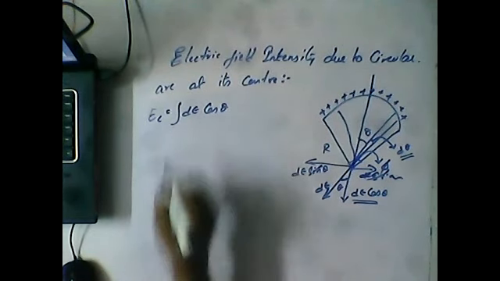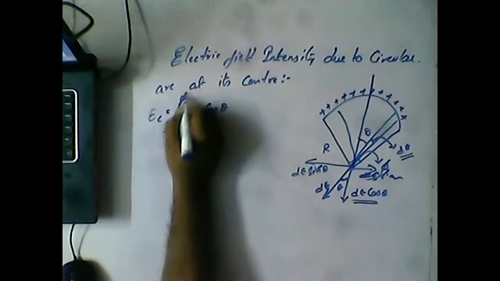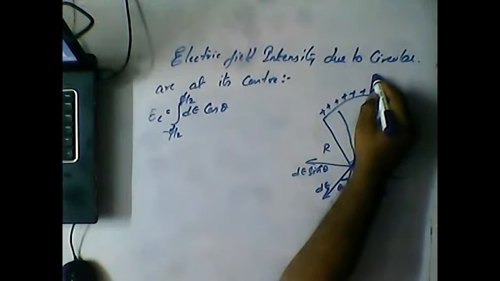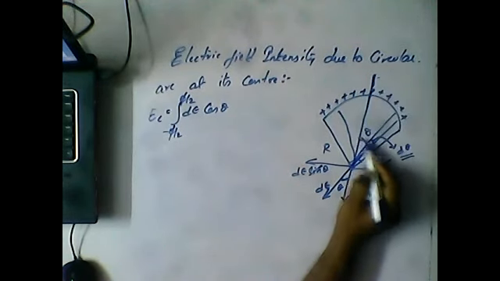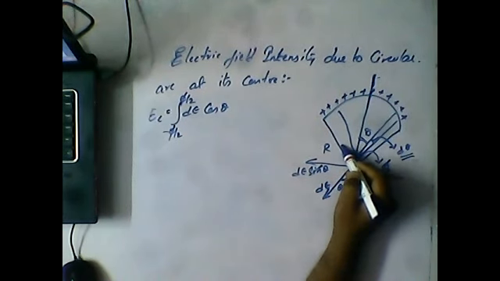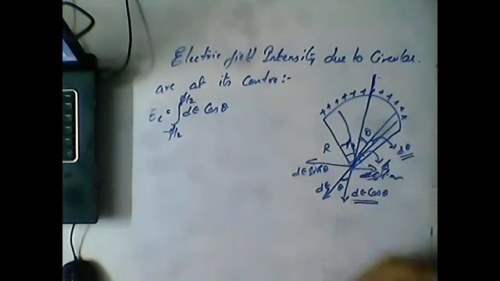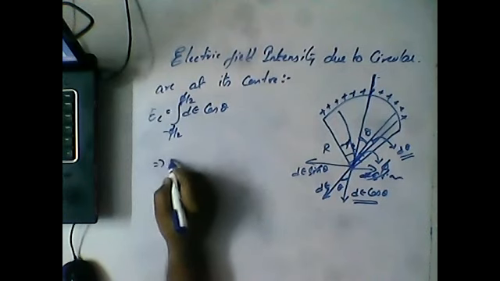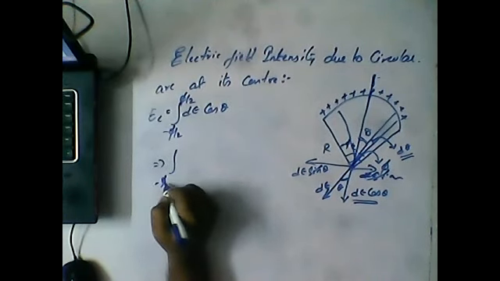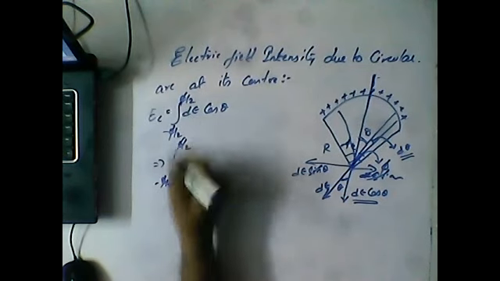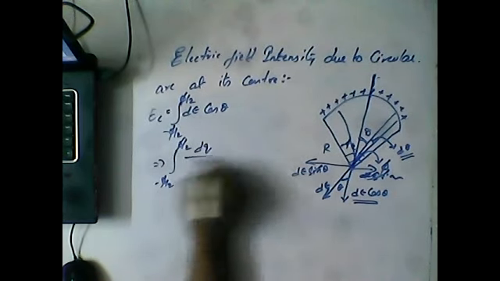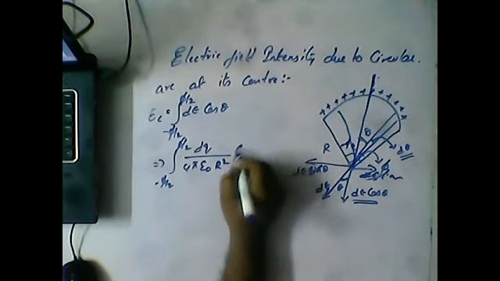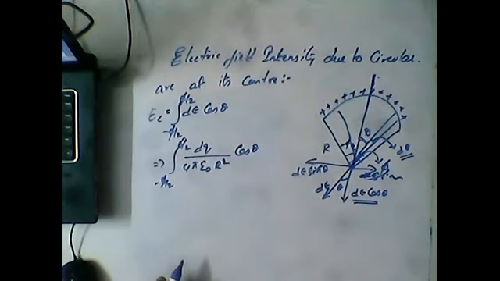And the integration limits are minus pi by 2 to pi by 2, because the angle is subtended from the equal bisector. So we have to consider this side minus pi by 2 and this side plus pi by 2. So the integration limits are minus pi by 2 to pi by 2. The dE value is equal to dq by 4 pi epsilon r square cos theta. This is the formula.